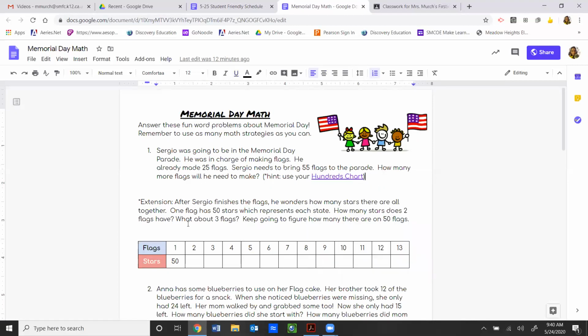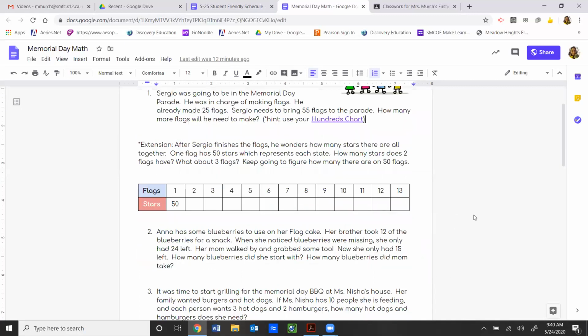Here's an extension, which means it's kind of a challenge if you want to do a little bit more of this problem. After Sergio finishes the flags, he wonders how many stars there are all together. One flag has 50 stars, which represents each state. How many stars does two flags have? What about three flags? Keep going to figure out how many there are on 50 flags. So one flag has 50 stars. Think about 2, 3, and go as far as you think you can go.